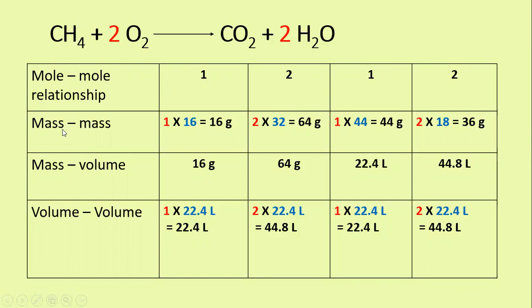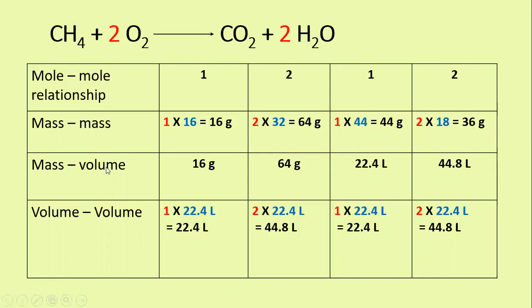And here we write the mass of the reactants and the mass of the products. Their mass will be 1 mole of CH4 into its atomic mass. Carbon has atomic mass 12 and hydrogen is 1. With 4 hydrogen atoms, 4 into 1 is 4. So 12 plus 4 is 16, and 1 into 16 gives 16 grams. The same applies for the remaining compounds.